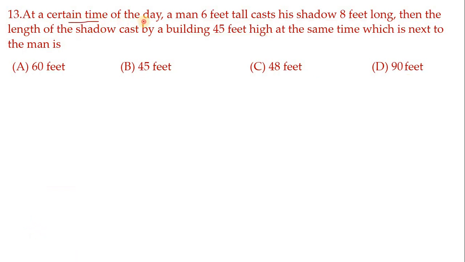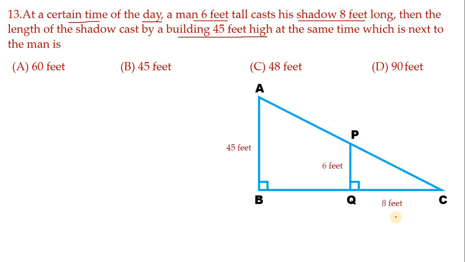At a certain time of a day, at one particular time in a day, a man's height is 6 feet. His shadow is 8 feet long. At the same time, there is a building next to him. The building height is 45 feet. And what would be its shadow length? That we wanted to find. So for that the figure is this. See, PQ is the man and he is casting an 8 feet shadow. AB is the building. It is casting the shadow BC. So that length only we wanted to find.